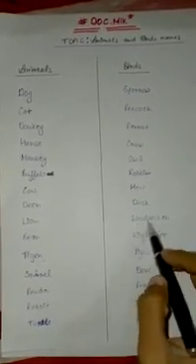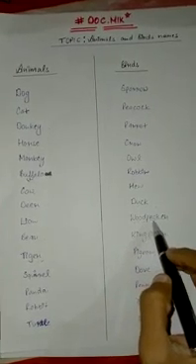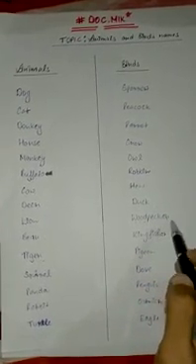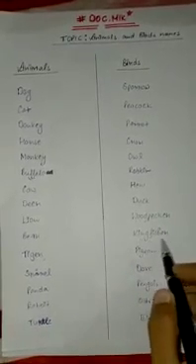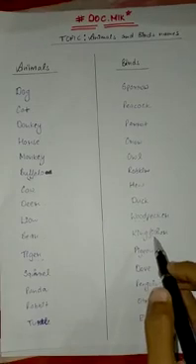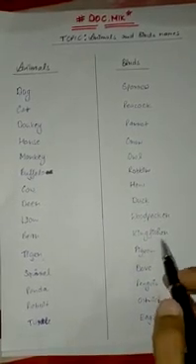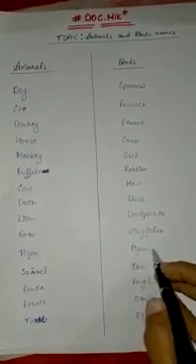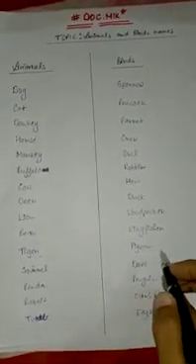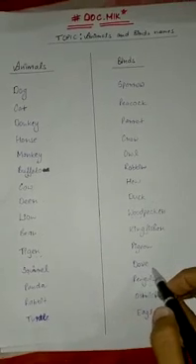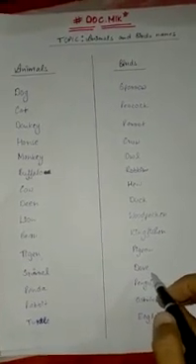Next is woodpecker, W-O-O-D-P-E-C-K-E-R, woodpecker. Next is kingfisher, K-I-N-G-F-I-S-H-E-R, kingfisher. Next is pigeon, P-I-G-E-O-N, pigeon. Next is dove, D-O-V-E, dove.